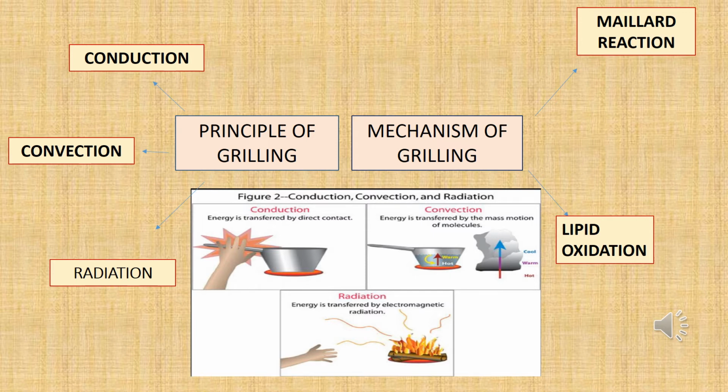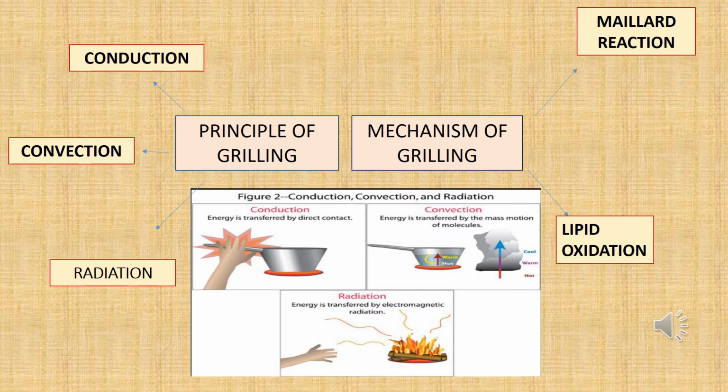Next point is convection. Convection usually occurs faster than conduction, and it occurs when the heat is carried to the food that is being cooked. In grilling, convection is the process called indirect grilling. Indirect grilling occurs when the food is not in contact with the heat source. So when we grill the fish away from the heat, the heat will start to circulate around the meat.